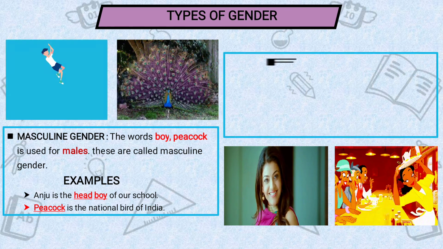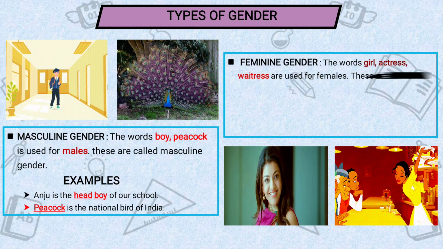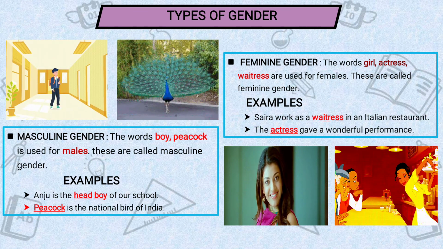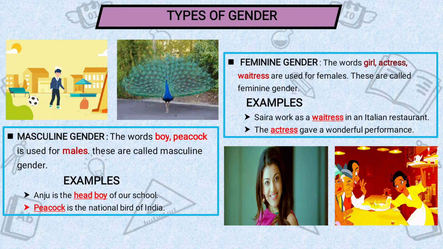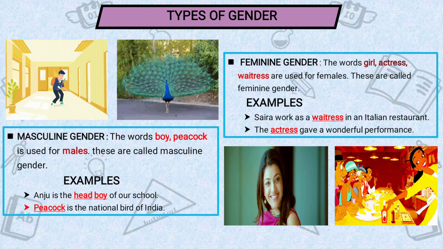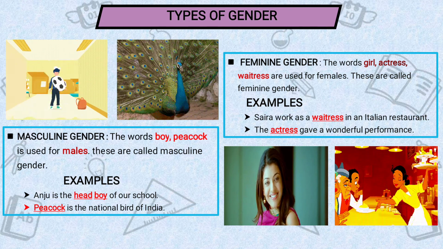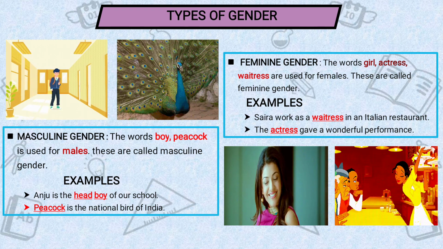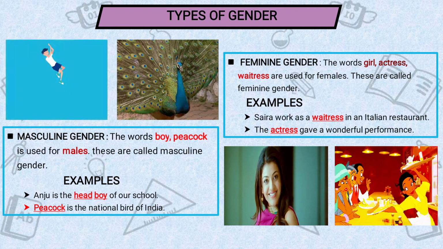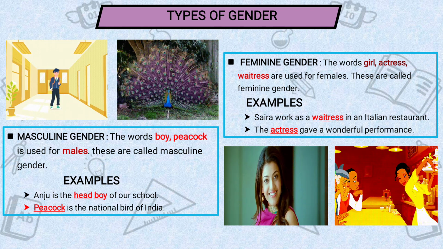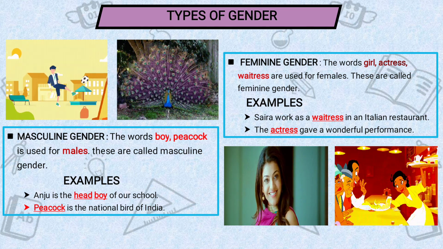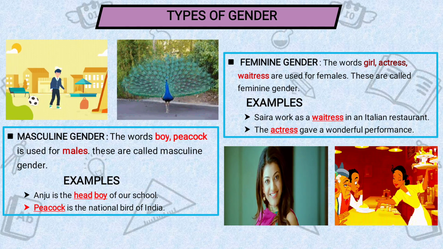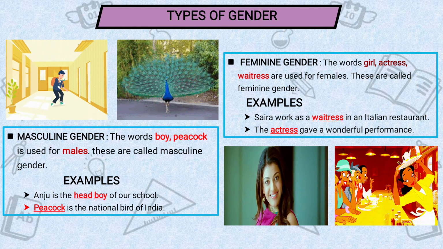Second one we'll see. Second is feminine gender. Okay. Example we'll see. Syra worked as a waitress in an Italian restaurant. Second is, the actress gave a wonderful performance. Here the underlined words, meaning highlighted words, are waitress and actress. Okay. So the words waitress and actress both refer to a girl, means female. They are female. That's why they come in feminine gender.